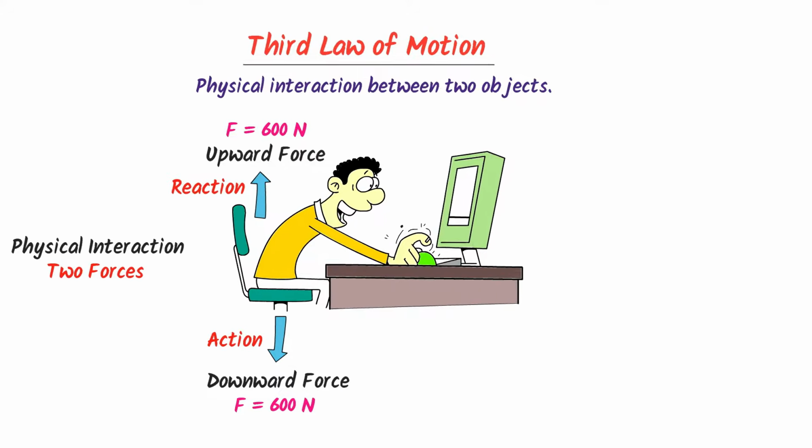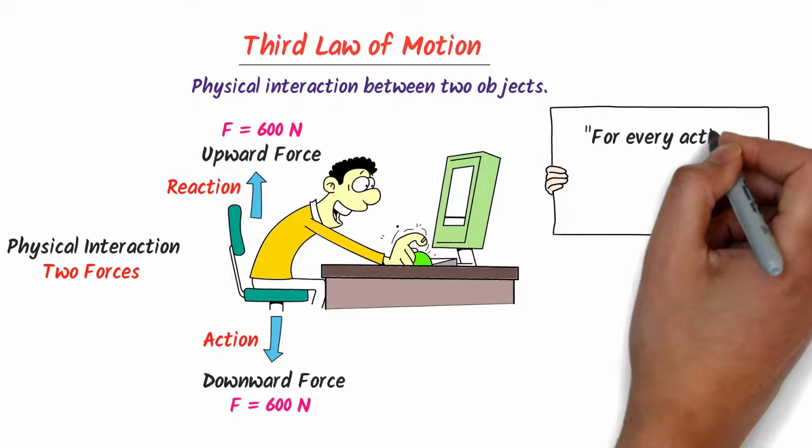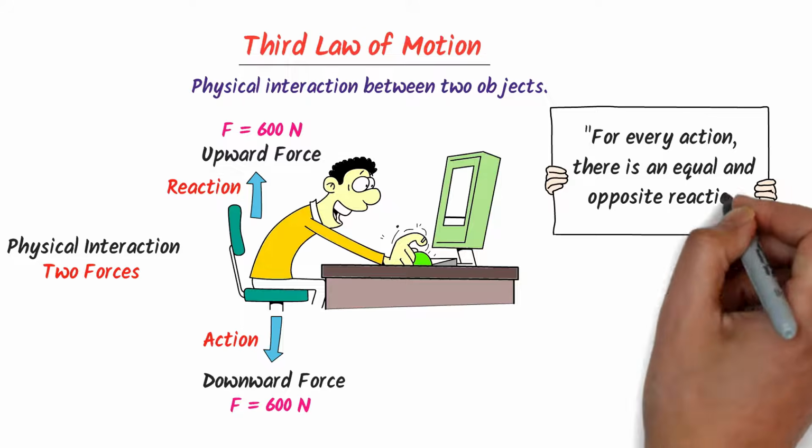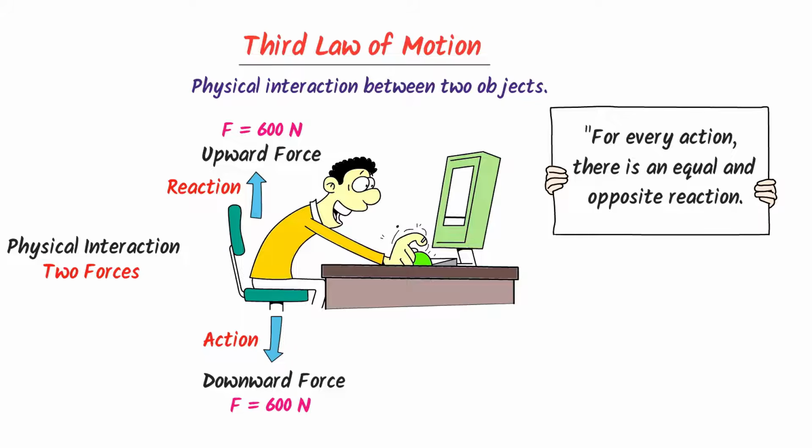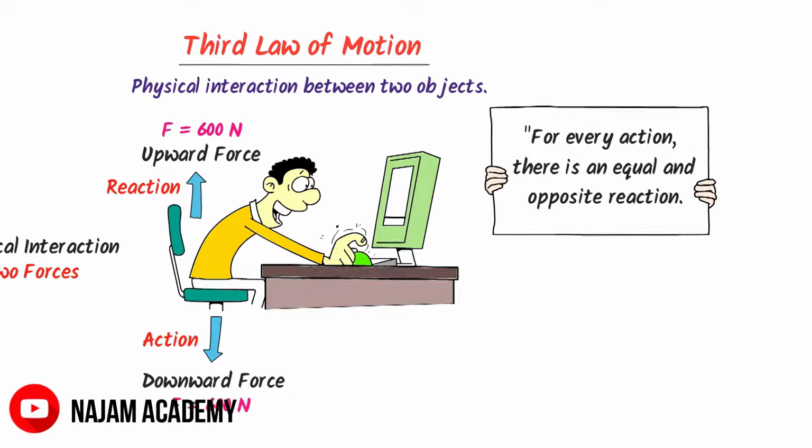Therefore, Newton Baba states that for every action, there is an equal and opposite reaction. For instance, the magnitude of the downward action and the magnitude of the upward reaction are the same, which is 600 Newton. But remember that they both have opposite directions. Thus remember this third law of action and reaction.